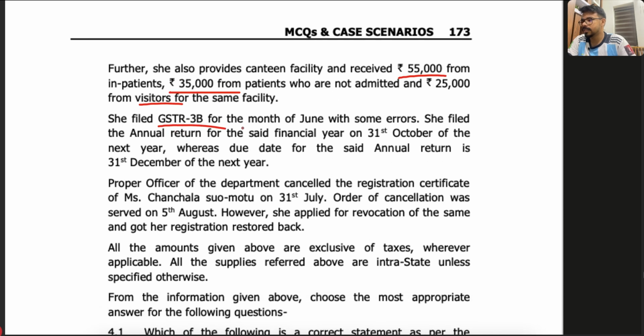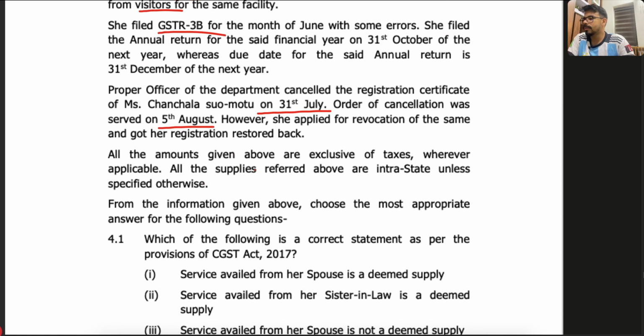She filed GSTR-3B for the month of June with some errors. She filed the annual return for the said financial year on 31st October, whereas the due date is 31st December. We all know that, right? The proper officer of the department cancelled the registration certificate suo motu on 31st July. The order of cancellation was served on 5th August. However, she applied for revocation and got the registration restored. All the amounts given above are exclusive of taxes wherever applicable.